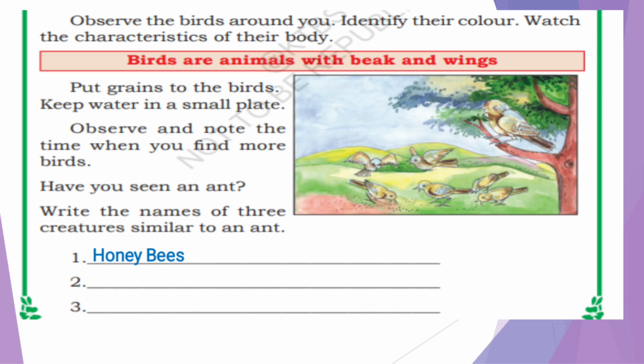Birds are animals with beak and wings. What are birds? Birds are also animals with beak and wings. Understood? Next, put grains to the birds. Keep water in small plates. What we have to do? You have to put the grains for the birds which are around your house, and keep water in a small plate or pot so that birds can eat the grains and drink the water.